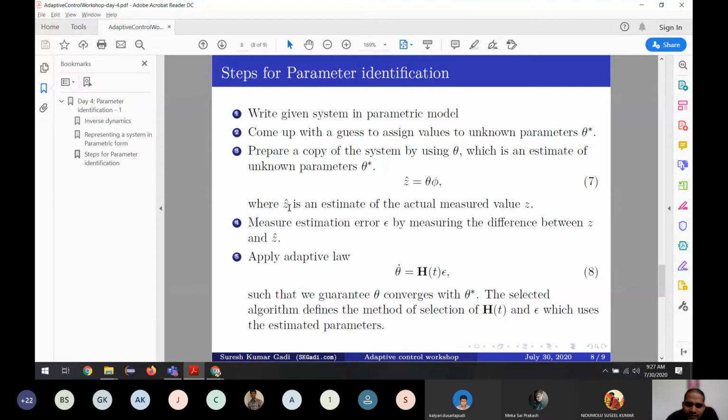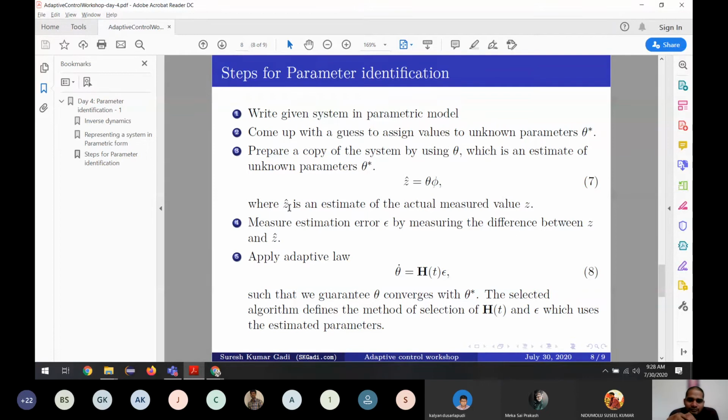Then in the algorithm, first we have to guess some values for theta star. The identification process is not something where you get the exact value by solving one problem. As the simulation or the time progresses, we get better and better approximations for theta. The theta star, we don't know, we will never know. What we will know is a better approximation for theta star. We have to understand that. We will never know what is theta star. We always know a better approximation for theta star.